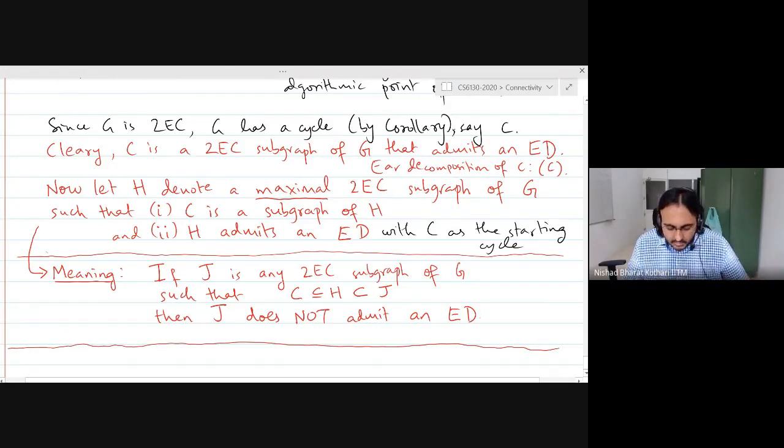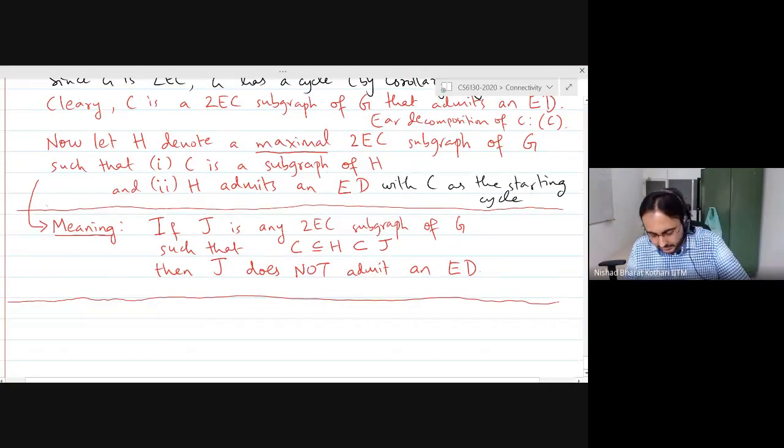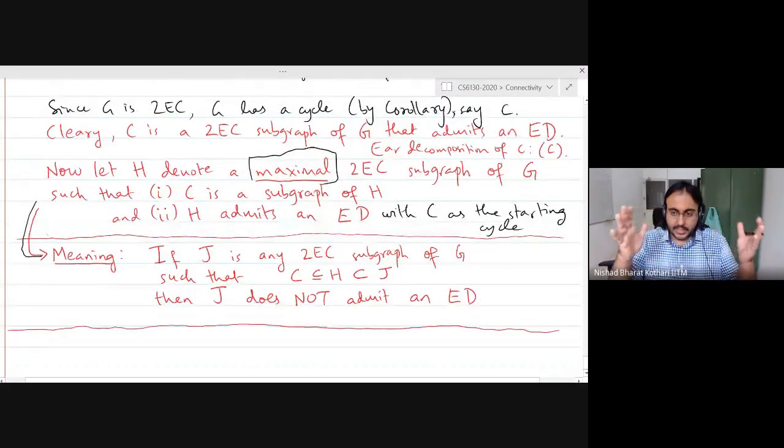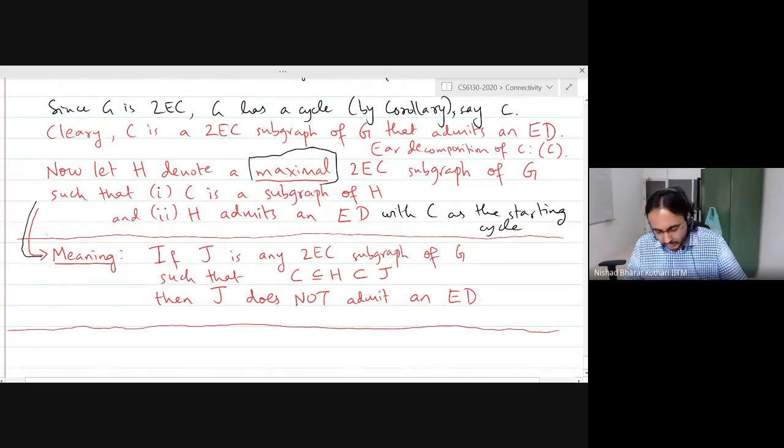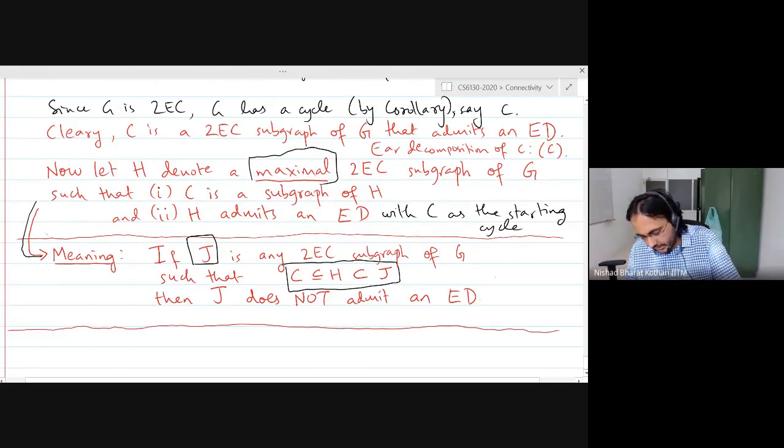Okay. So we discussed what maximal means yesterday, but to make it very clear, I have explained the meaning here. If you take any bigger two-edge connected subgraph, bigger than H, this means that the bigger subgraph J contains H. This notation here means that H is a proper subgraph of J. Proper because I am using this.